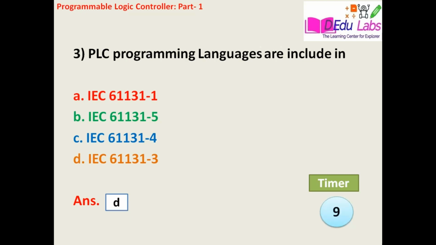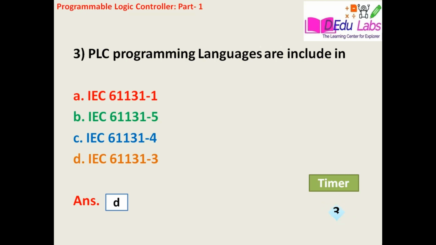And IEC 61131 has different subsections, that is section number 1 to 5. Among them, in the IEC 61131-3 section, the PLC programming languages are classified. In this case, there are a total of 5 programming languages available for PLCs.